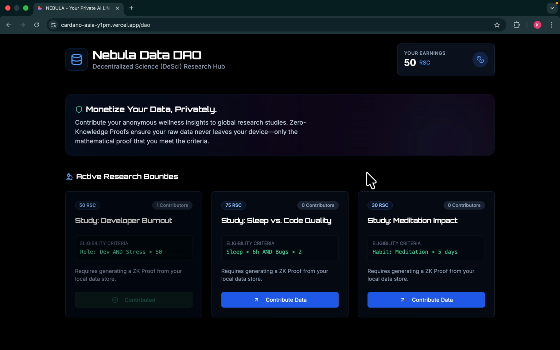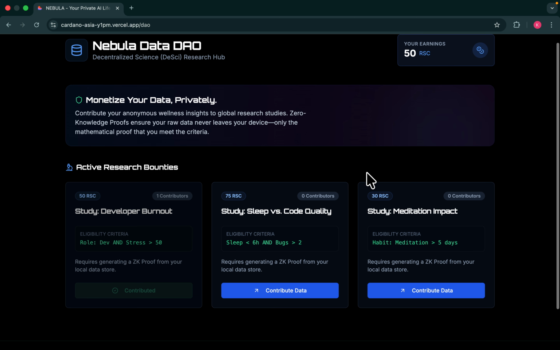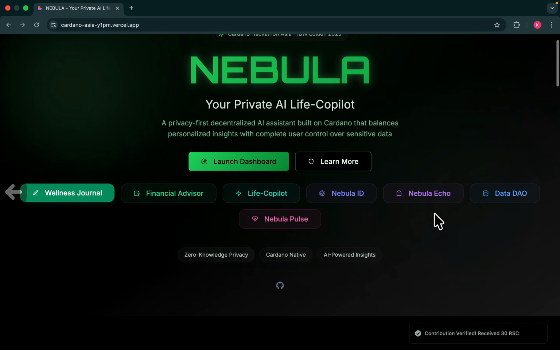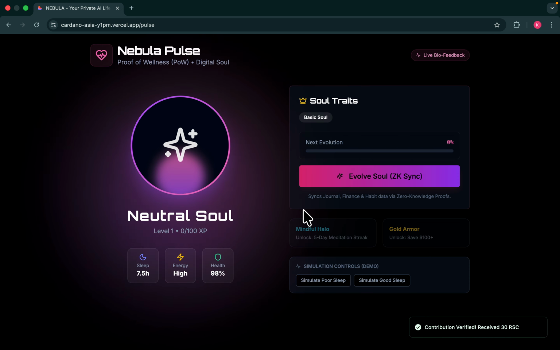So how we can commercialize and contribute data, and initialize. Next, a study on sleep, so we can contribute more data. So yes, we can contribute data, and that's our next USP.